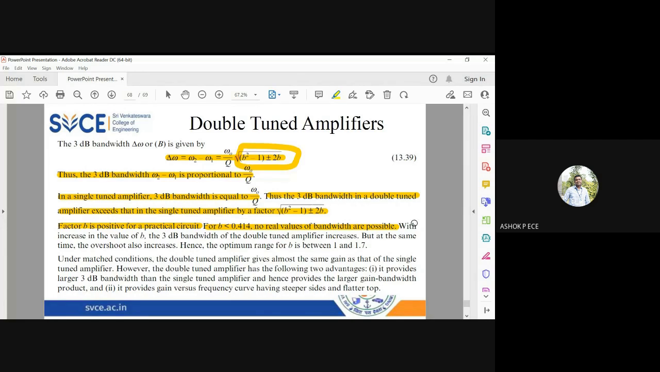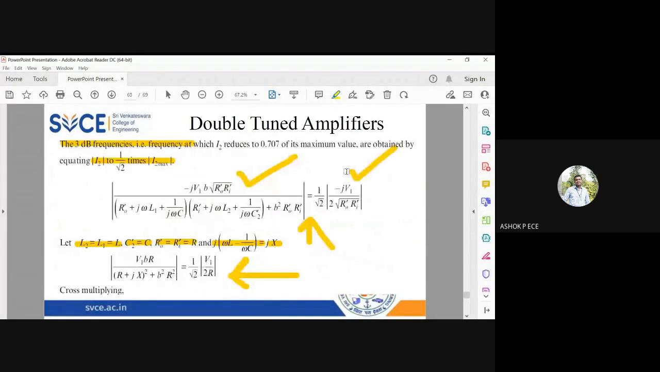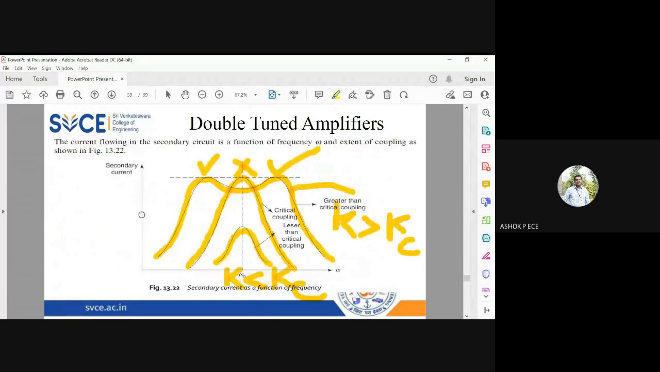So when you increase the value of B from 0.414, the bandwidth of double tune amplifier also increases, because it is multiplied by this term, right? Naturally, when B value increases, the square root term will also multiply with your answer. But at the same time, the overshoot also increases. You can see in the current characteristic itself, the current should have a single peak and then reduce, but it is peaking 2 times. This is called overshoot.